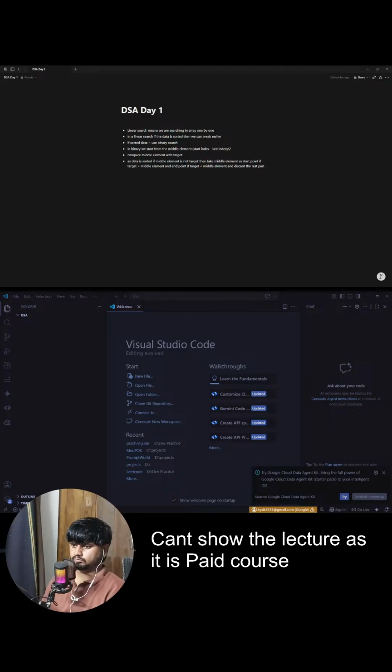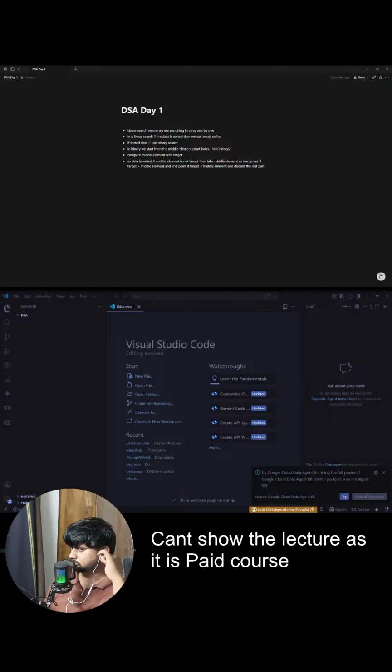Now compare 52 with 65. Do they both match? No, they don't match. Now if 52 exists, where can it lie? Can it lie on the right hand side? No, it can only lie in the left hand side because it is smaller. So what we'll do? We'll discard this entire part. And now this right will move to this place.